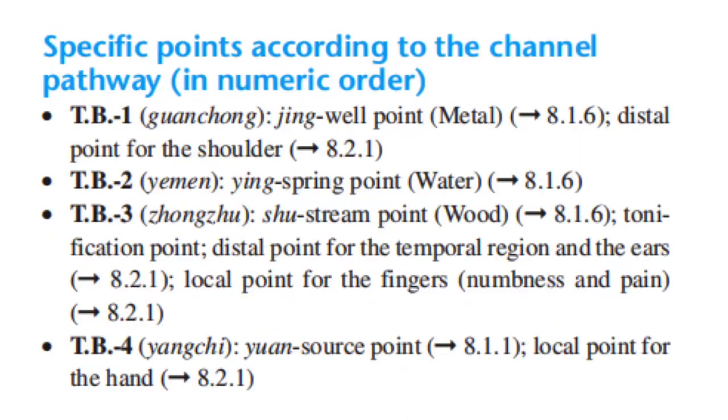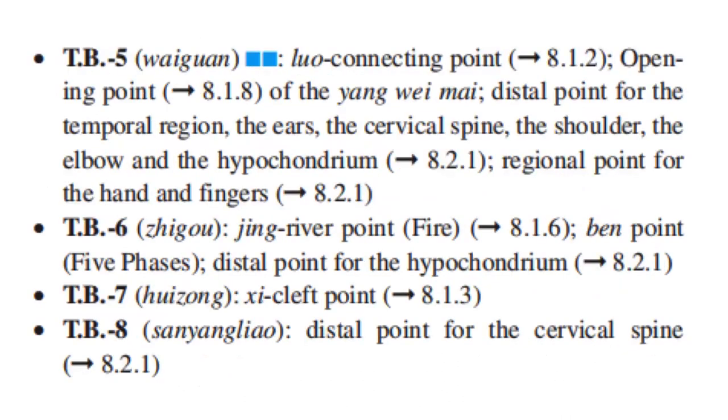TB1, or Jing well point, metal point, distal point for the shoulder. TB2, Ying spring point or water point. TB3 is shu stream point or wood point, tonification point, distal point for the temporal region and the ears, local point for the fingers, numbness and pain. TB4 is a Yuan source point, local point for the hand.